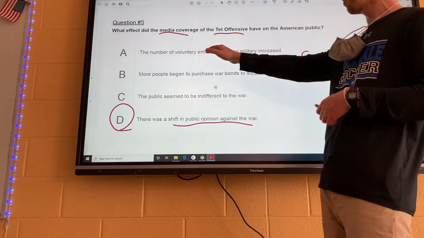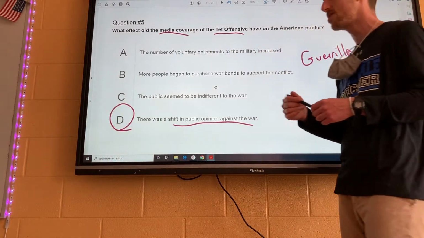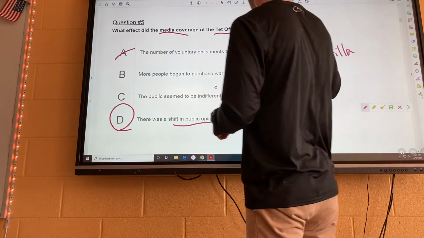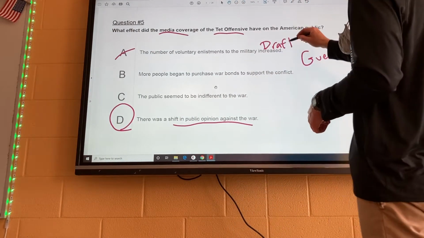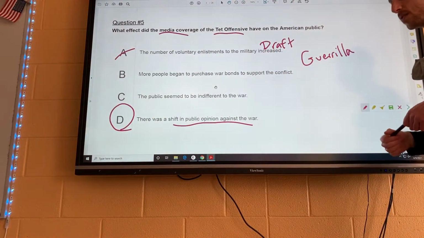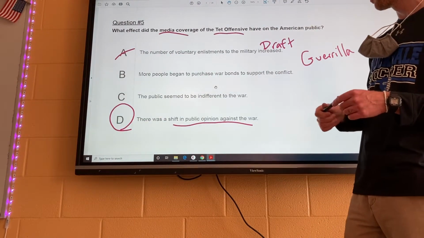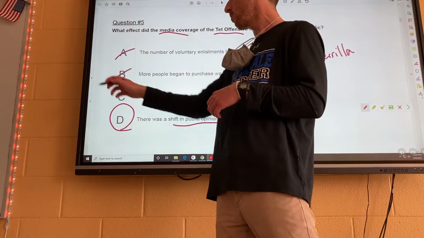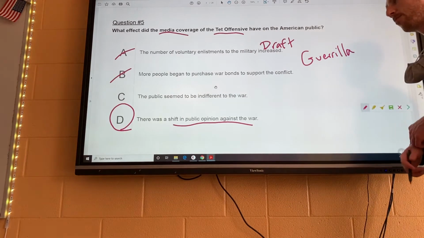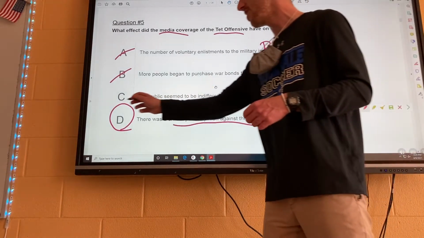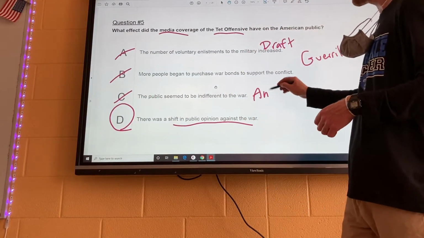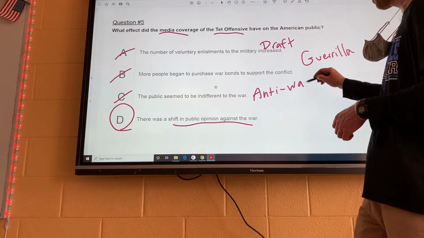Is it A, the number of voluntary enlistments to the military increased? No, definitely not. If anything, after this, the draft increased because people did not want to go to this war. B, more people began to purchase war bonds to support the conflict. Nope, that's World War II. C, the public seemed to be indifferent to the war. Definitely not, because there were a ton of anti-war protests about Vietnam.